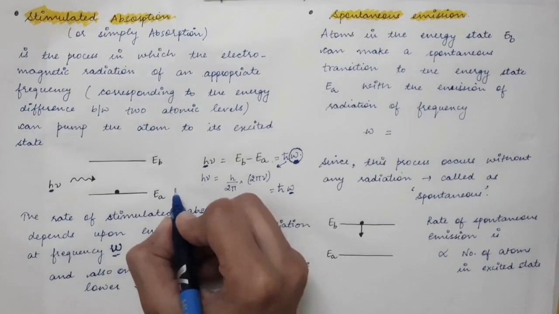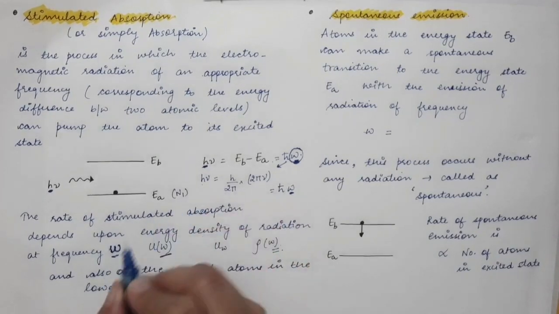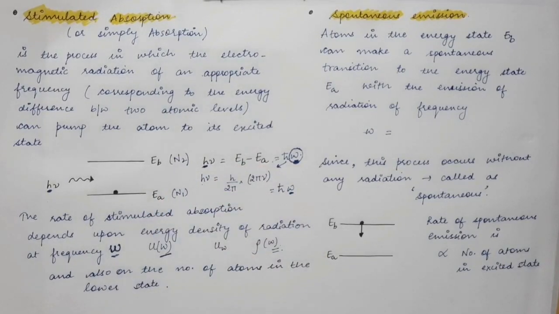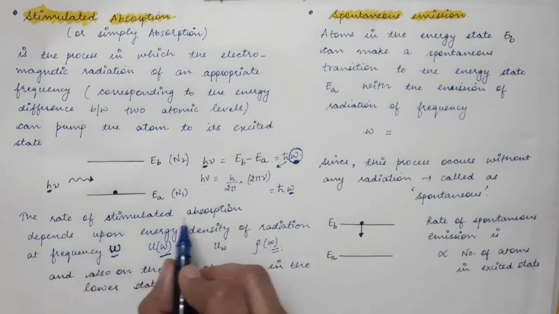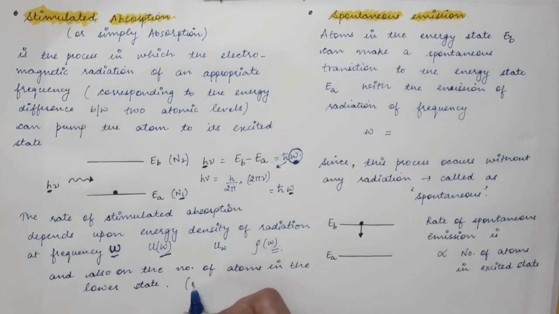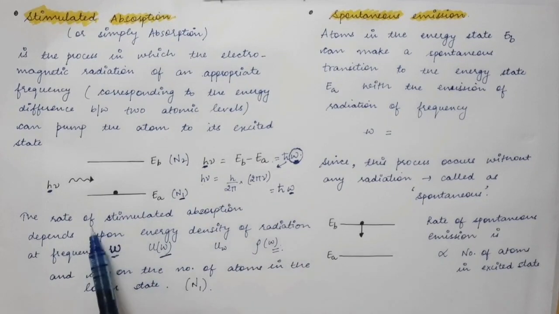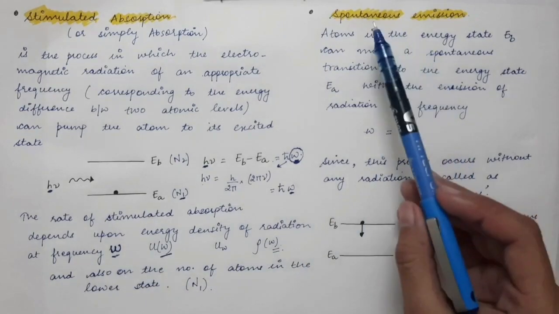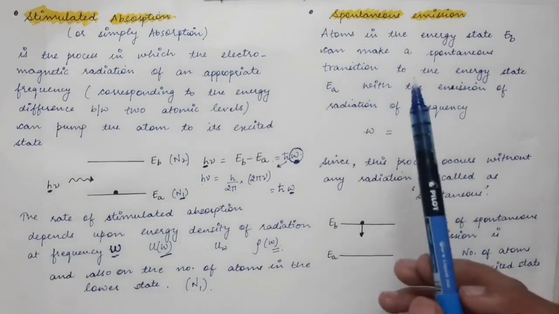So let's say n1 atoms are present in the lower state and n2 atoms are present in the excited state. So the rate of stimulated absorption is directly proportional to U of omega as well as directly proportional to n1.